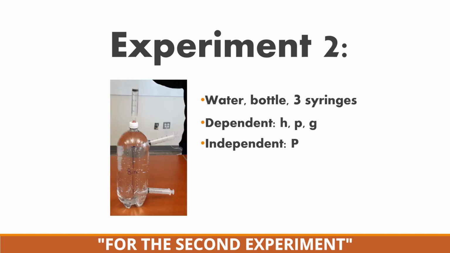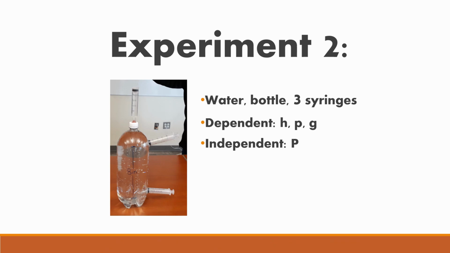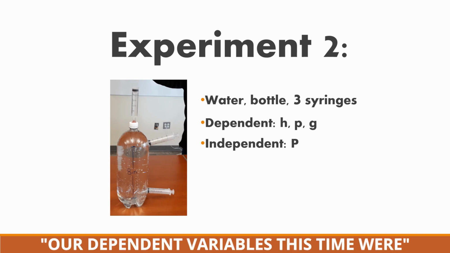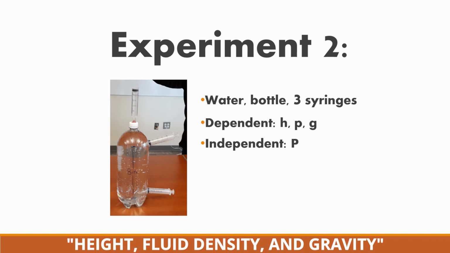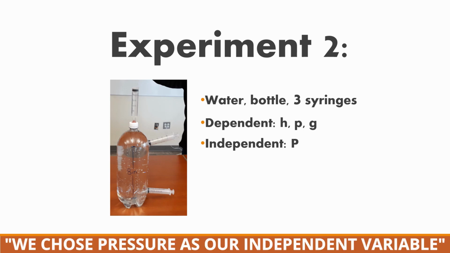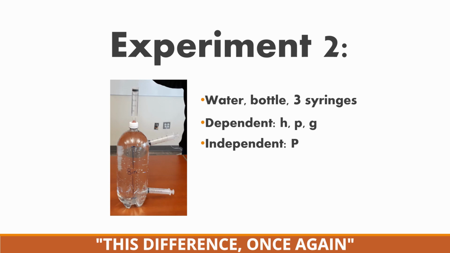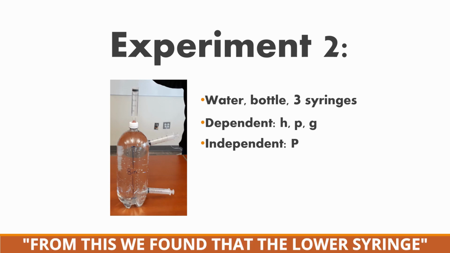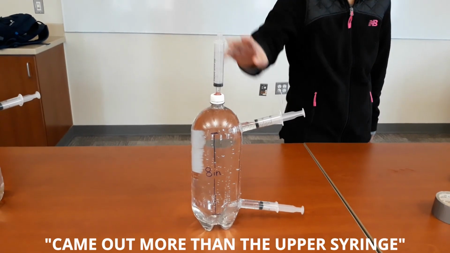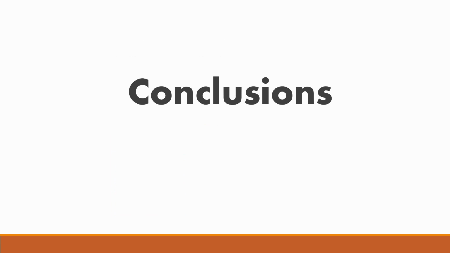For the second experiment, our materials were just water, a bottle, and 3 syringes. Our dependent variables this time were height, fluid density, and gravity. Our independent variable was pressure. We chose pressure as our independent variable this time because syringes at different heights have different pressures. This difference once again let us test Pascal's law. From this, we found that the lower syringe came out more than the upper syringe, proving that pressure has a direct correlation with the height.